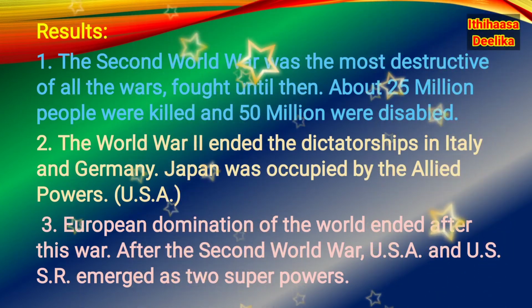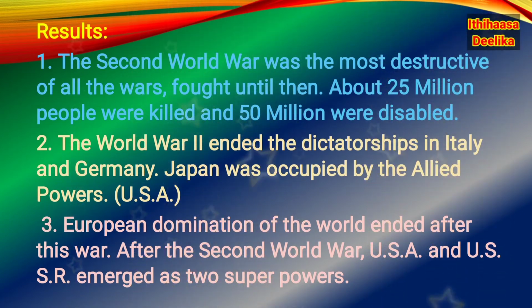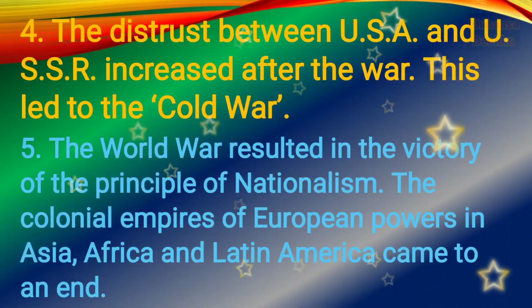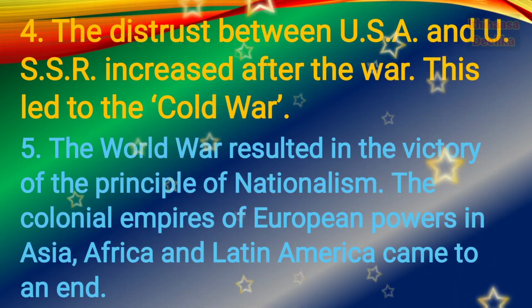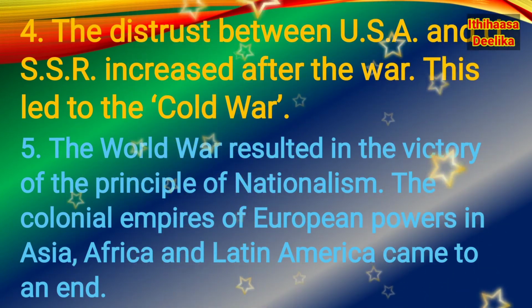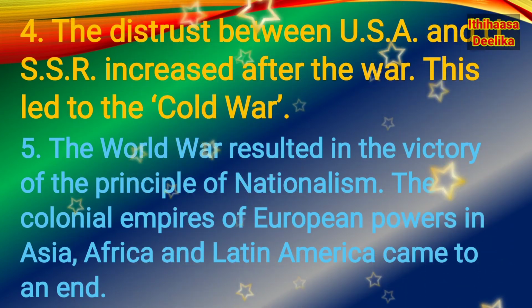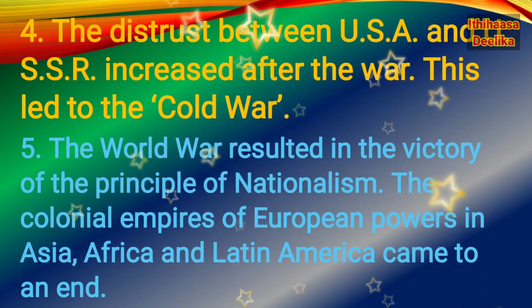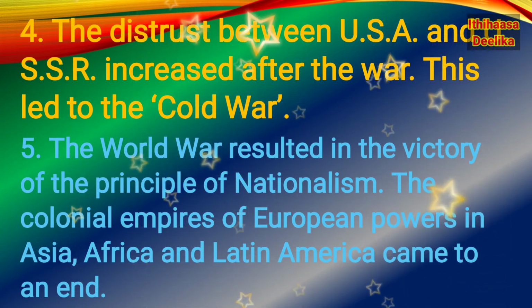Third one, European domination of the world ended after this war. After the Second World War, USA and USSR emerged as two superpowers. Fourth one, the distrust between USA and USSR increased after the war. This led to the Cold War. We see the beginning of the Cold War after the Second World War.